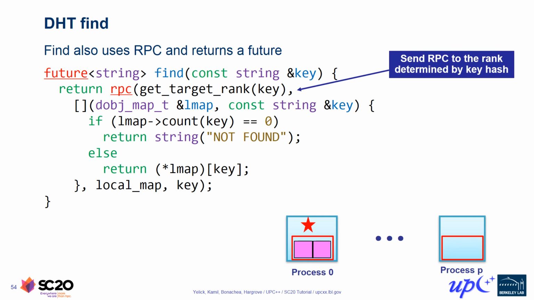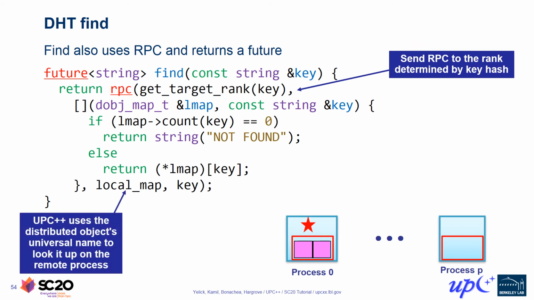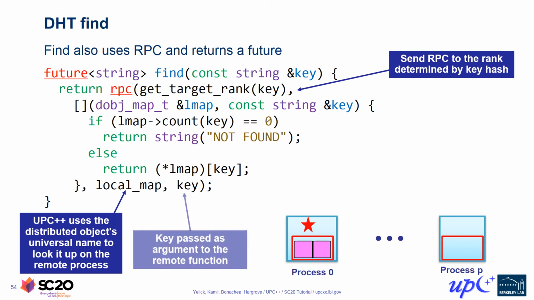As with insert, we'll start by calling getTargetRank to compute the rank of the process that owns the DHT partition containing the given key. We will be injecting an RPC message destined for that rank. As before, the first argument to this RPC call is a reference to the local map field from the DHT object, which is our dist object. As before, this argument will be converted into a universal name for transmission across the network.